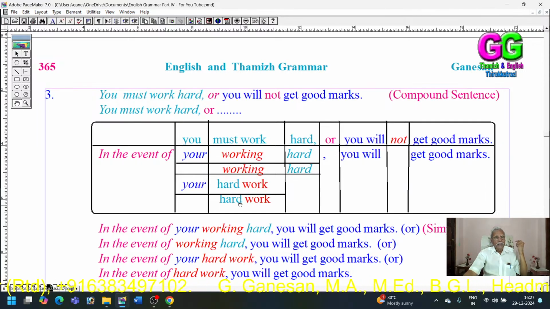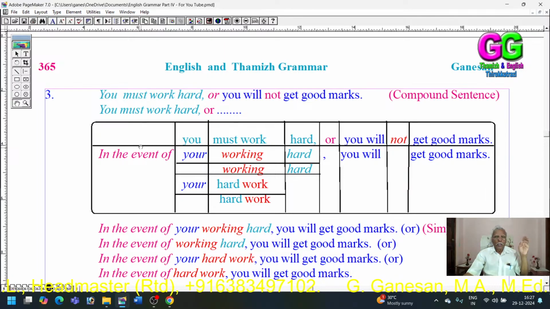Then, "your hard work" or "hard work". So, using the possessive "your" in both these sentences is a choice. It is an option. It is not a must.